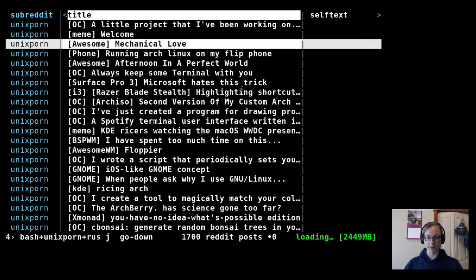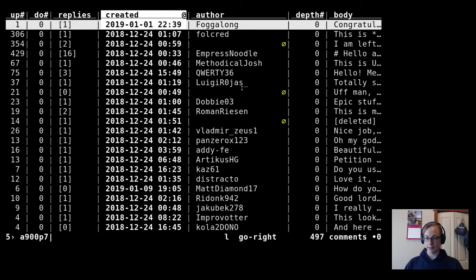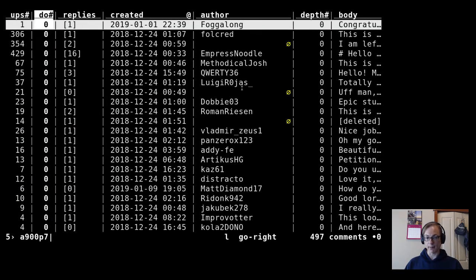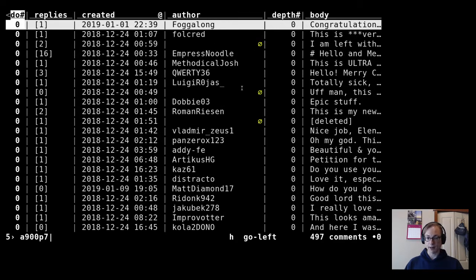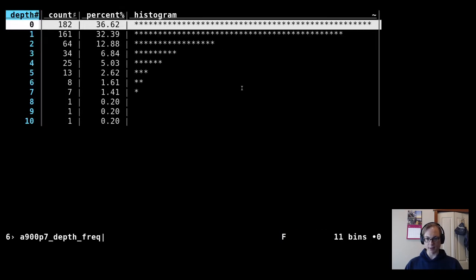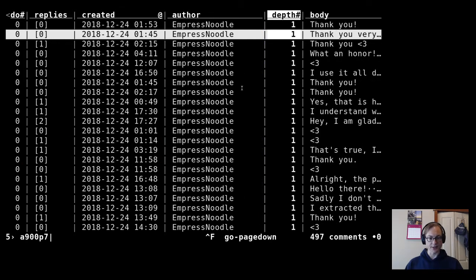If I wanted to, I could press enter on any of these posts that caught my eye here, and then see the comments for that particular one, and how many replies there are, the number of upvotes and downvotes per comment, etc. Like you can dive down the comment tree, although this should show all of the comments at various depths here, all the comments in this sheet.